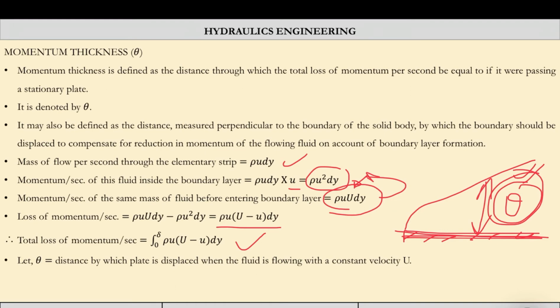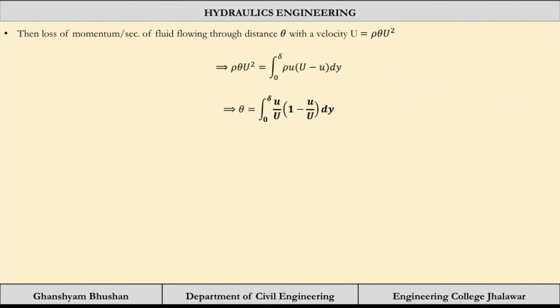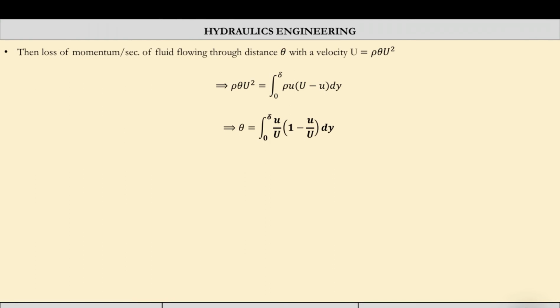Now theta is the distance by which the plate is displaced when the fluid is flowing with the constant velocity U. Same as we have done in the previous case. So here the loss will be rho into theta into U square. So we will compare both the quantities, and here we will get theta as the integral from 0 to delta of u by capital U multiplied by 1 minus u by capital U, dy.